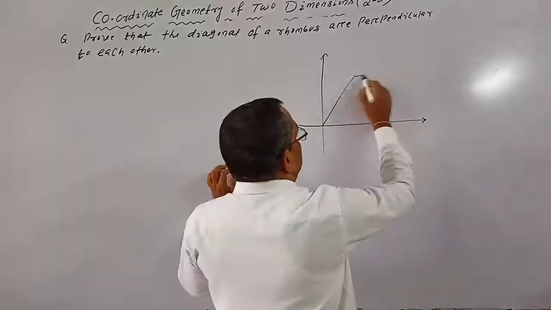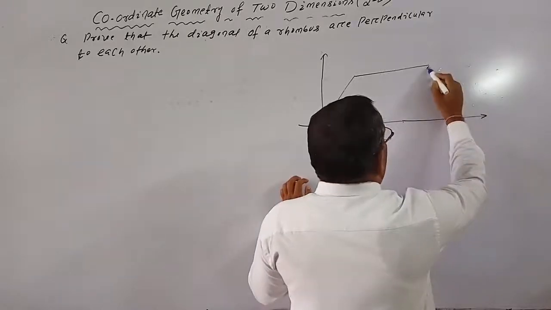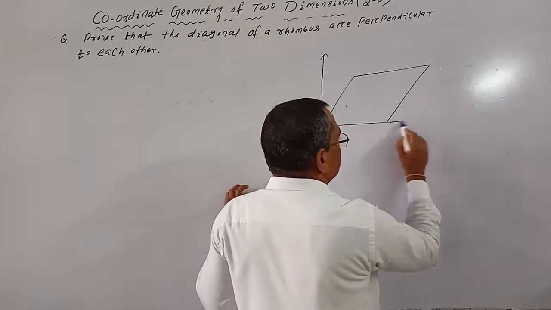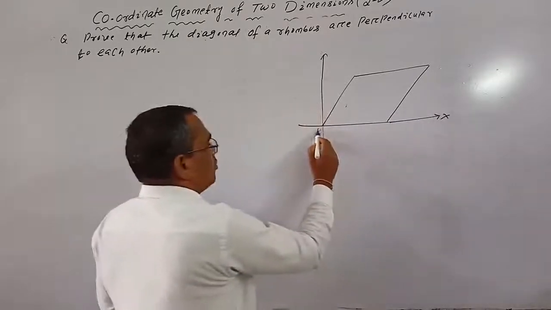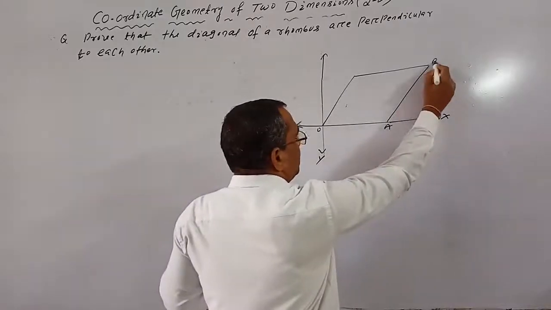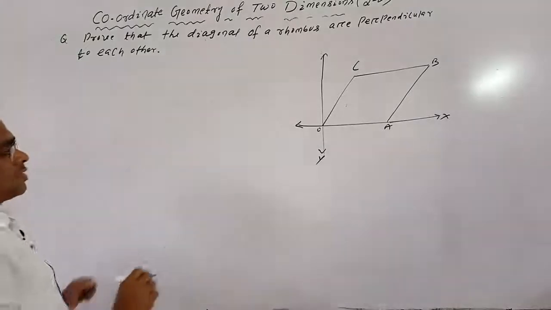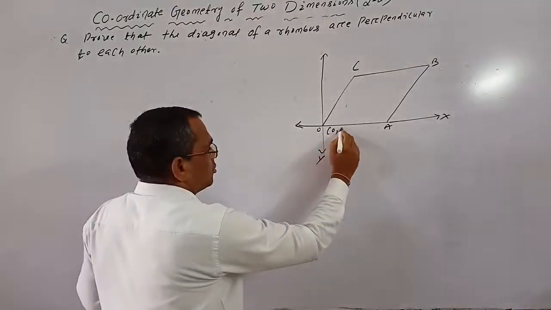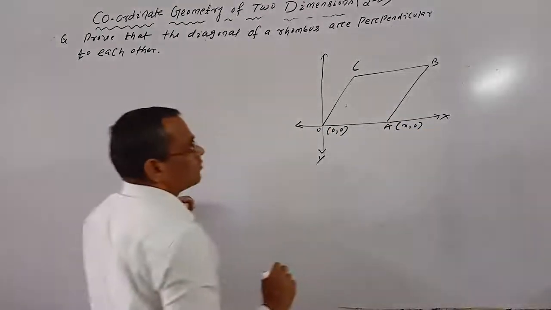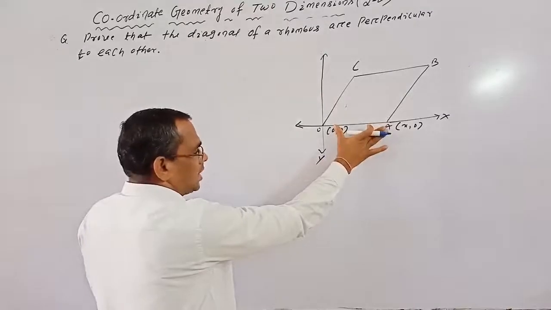So this is a vertex, rhombus. This is the coordinate axis, here x dash and y dash. Now let O, A, B, C be a rhombus where one vertex is at the origin, whose coordinate is 0, 0. Suppose the coordinate of A is x, 0. So x, 0 means this distance is x.